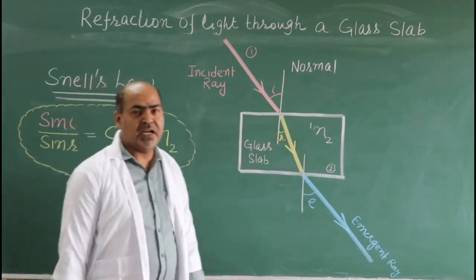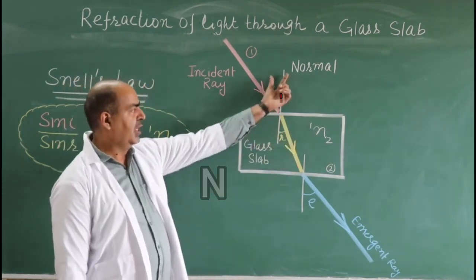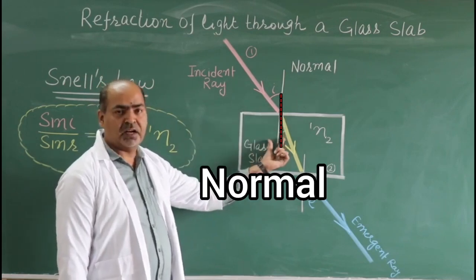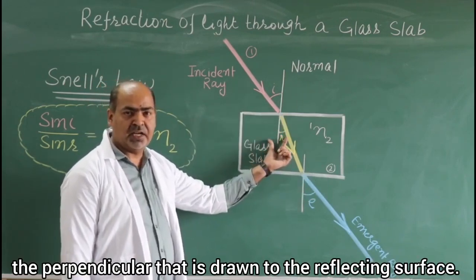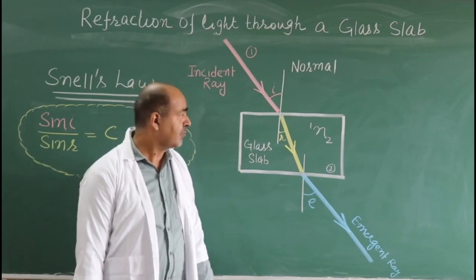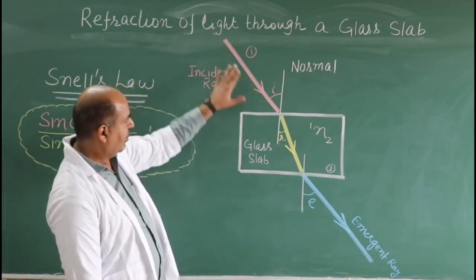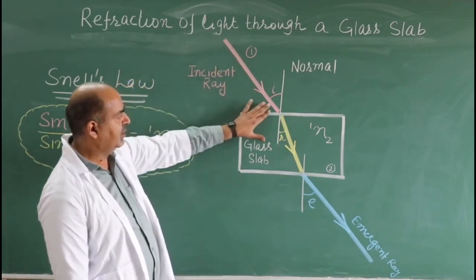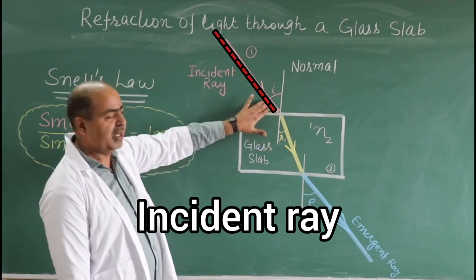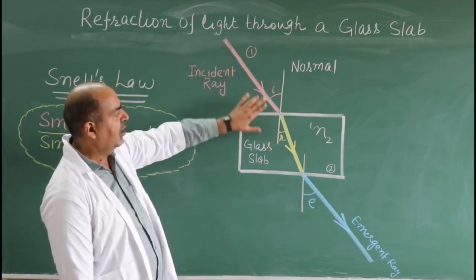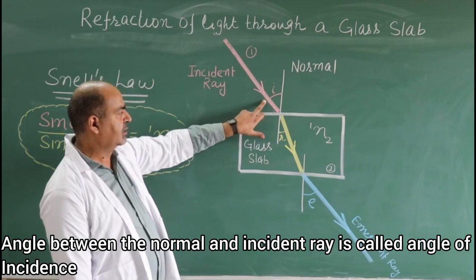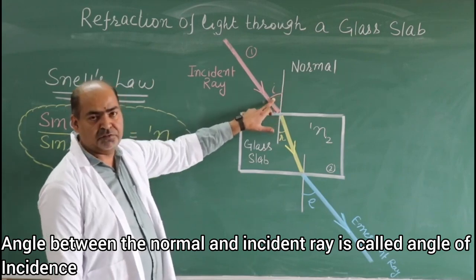So सबसे पहले हमें क्या करना पड़ेगा? We have to take a normal. This is our reference line through which all the angular measurements will be done. So first of all, I have taken incident ray, this red ray is incident ray. The angle which it makes with this normal, that is the angle of incidence.